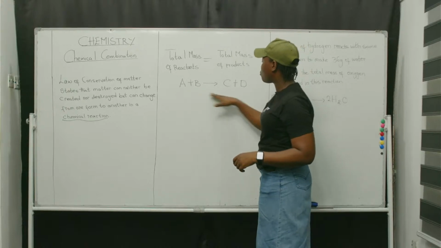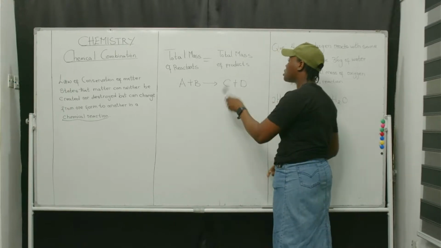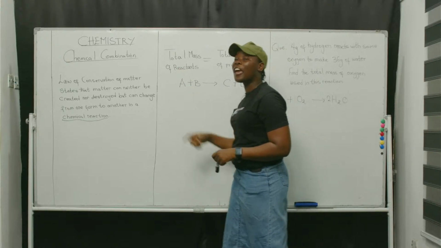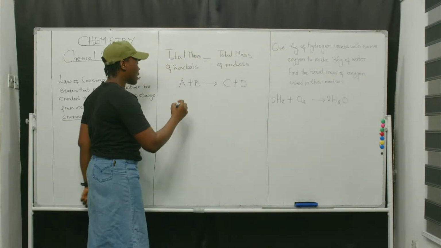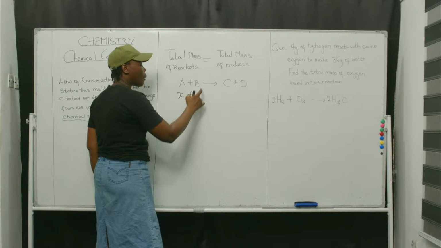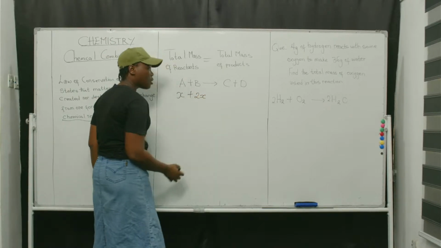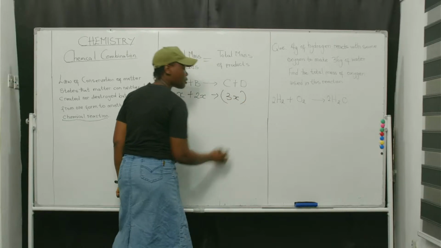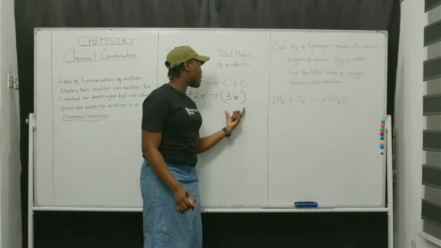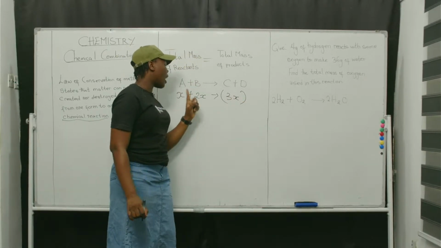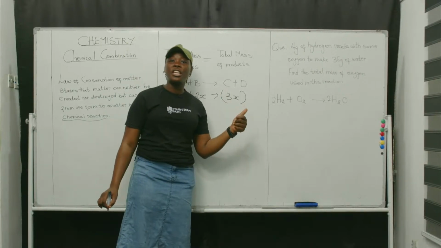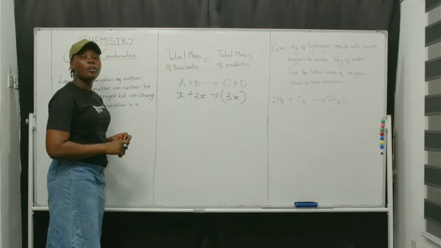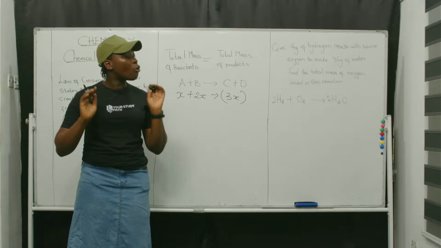Let's consider this reaction. A plus B giving C plus D. The law here is saying that if A contains X mass, right, and B is 2X mass, the sum of this must give 3X, right? It must give 3X because it is 1X plus 2X. It's saying that total mass of reactant must always be equal to the total mass of product.